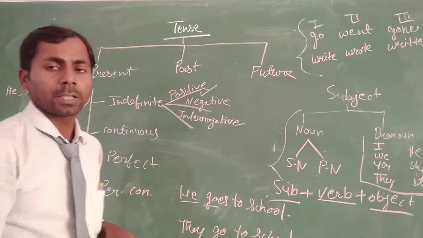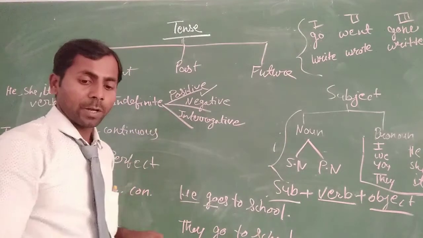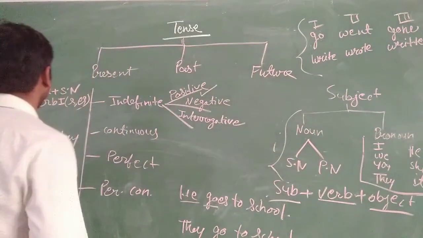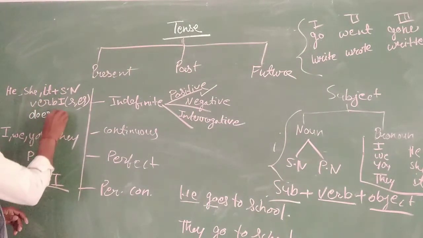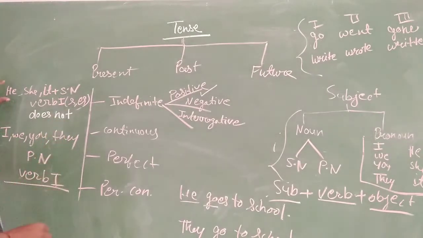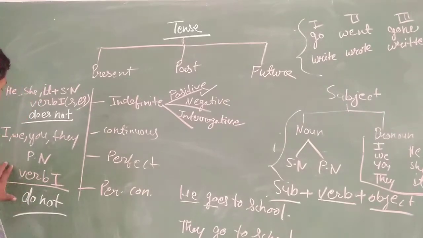And second is the negative sentence. When we use does not with the subject he, she, it, then it will be a negative sentence. And when we add do not, then it will be negative of the indefinite tense.